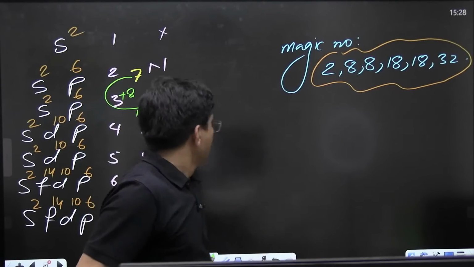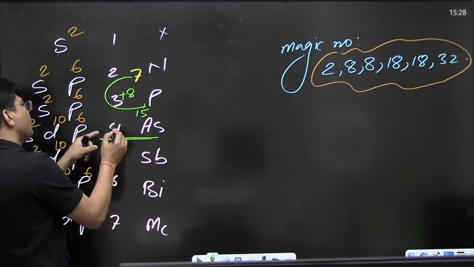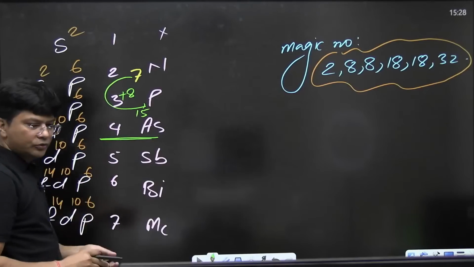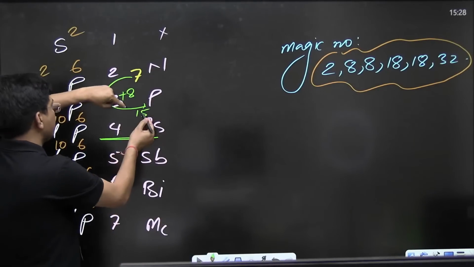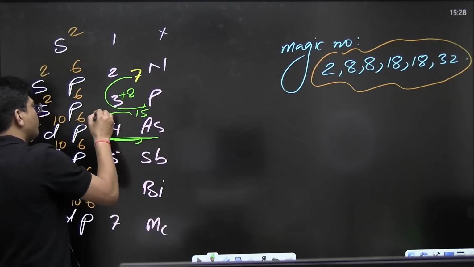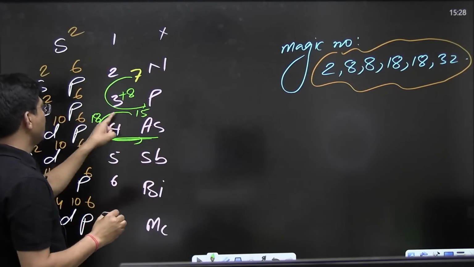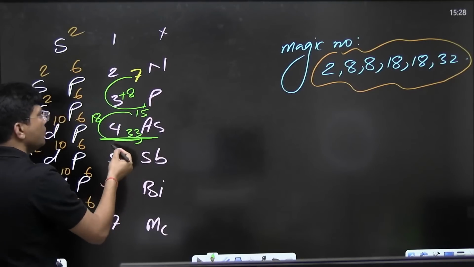Why? If we talk about the fourth period, we have d orbitals also, which means we are supposed to add 18 to it. 15 plus 18 is 33.